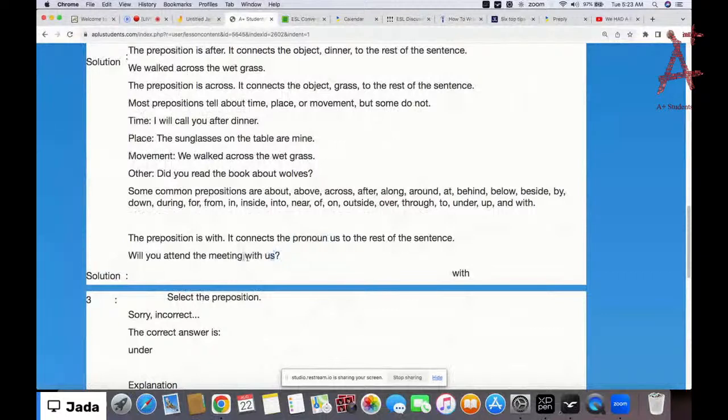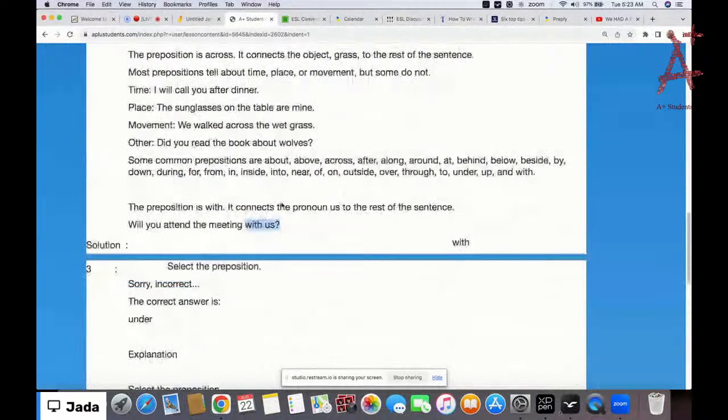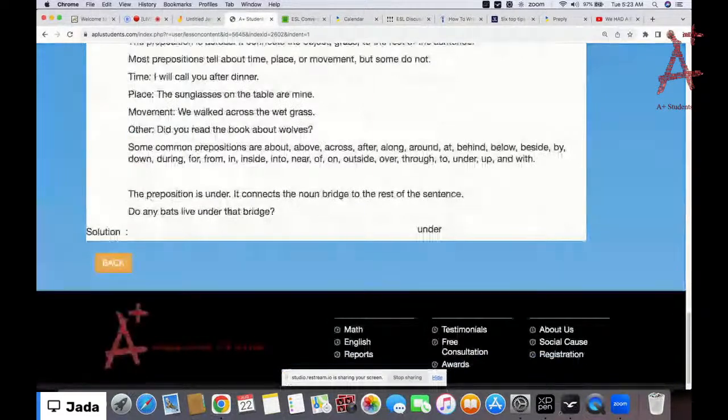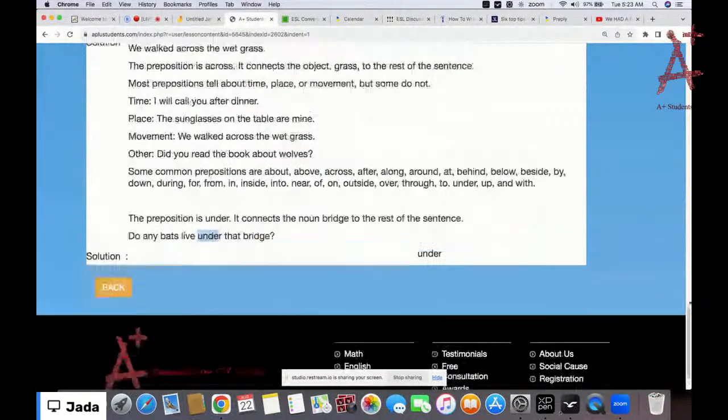And then with is the preposition here. So will you attend the meeting with us? So pronoun us and then with preposition. And then do any bats live under that bridge? Bridge here stands for the noun, then under the preposition. Okay? All right, so everybody, let's go to the test now.